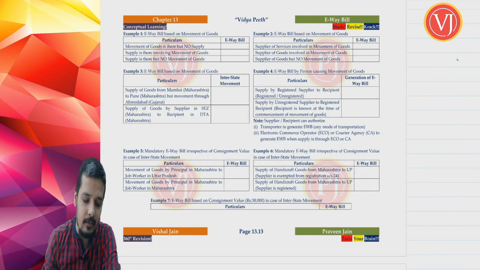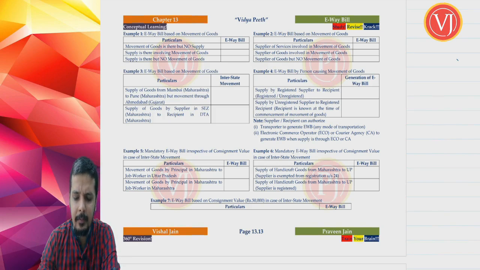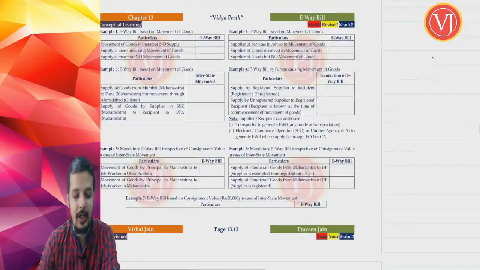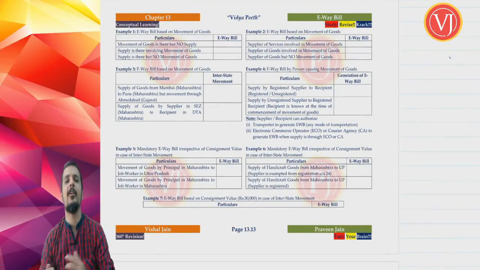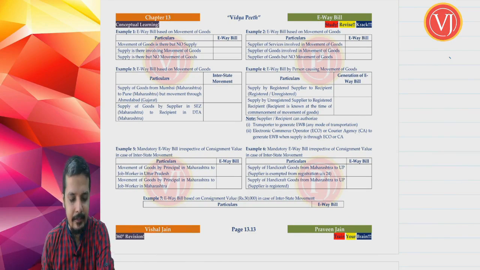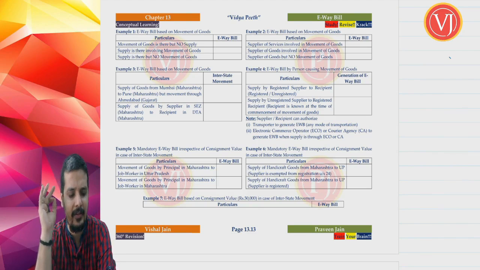Movement of goods. Now, let us again start with the basic questions. Example number 1. We have a lot of examples to complete this first subtopic where we are talking about basic provisions. We have around 36 examples, so everything will be covered. All the points will be covered. So don't worry about the conceptual understanding. We are just trying to apply reverse engineering: rather than seeing the concept again, see the same example. We are completing both. With the example, we are completing the concept. Just try to answer it. If you make a mistake, not a problem.